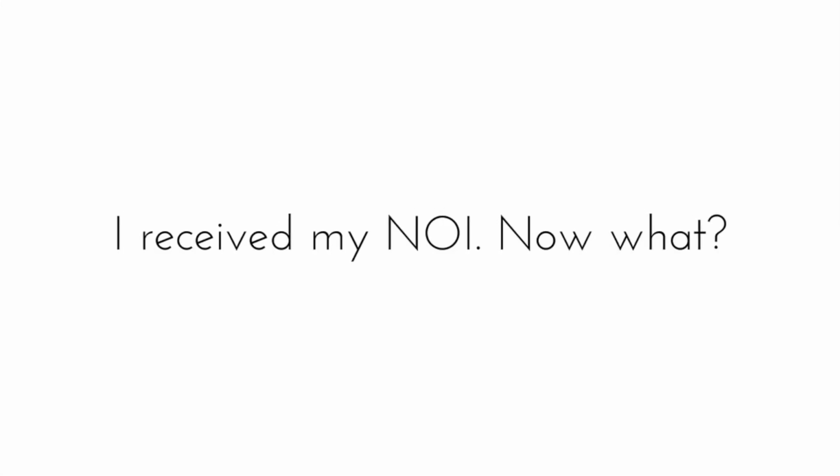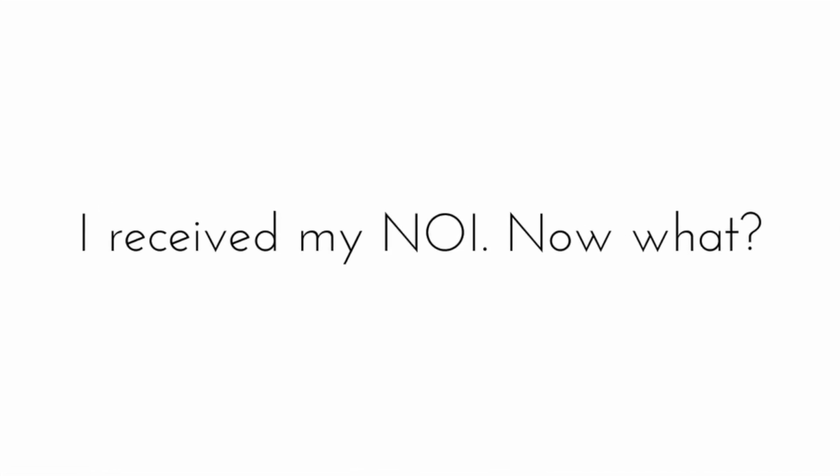So what starts the application is that you receive what's called a notification of interest, or an NOI, in your federal Express Entry profile. So that's really the first step to qualifying towards the OINP Express Entry application. So once you receive your NOI, or your notification of interest, your first step is to create an online profile in the Ontario online system. So this is called a One Key account.